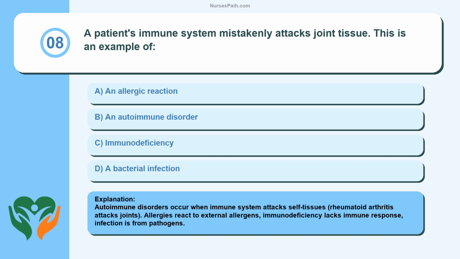Autoimmune disorders occur when the immune system attacks self-tissues. Rheumatoid arthritis attacks joints. Allergies react to external allergens. Immunodeficiency lacks immune response. Infection is from pathogens.